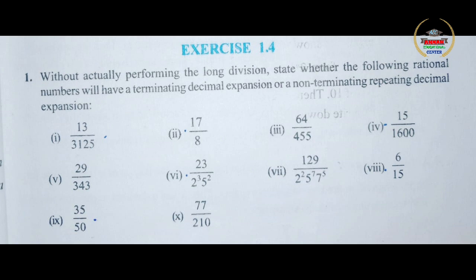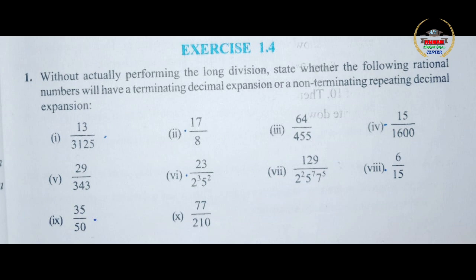In those rational numbers, what is that we have to do in question number 1? By seeing the number, we are going to identify whether those numbers are going to have terminating decimal expansion or non-terminating decimal expansion. If it is going to be non-terminating, then it will be recurring decimal expansion. Okay, so in question number 1 we are just going to check whether they are going to be terminating or non-terminating, and some questions which are going to have terminating decimal expansion, we are going to do that question number 2 also alongside, that is finding their decimal expansion.